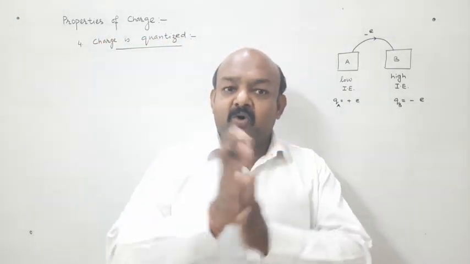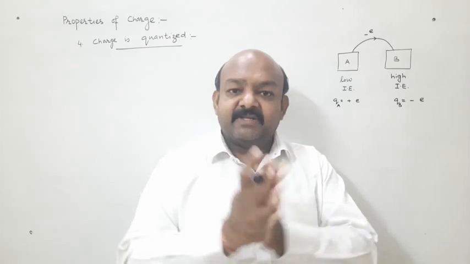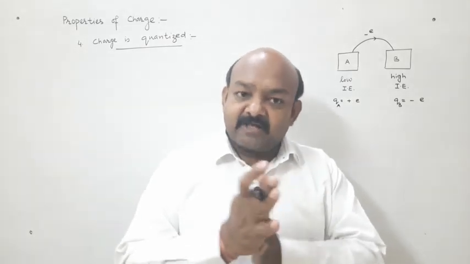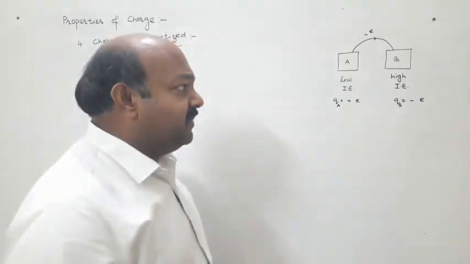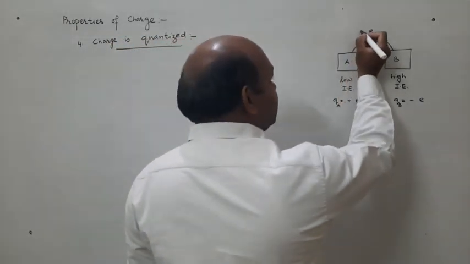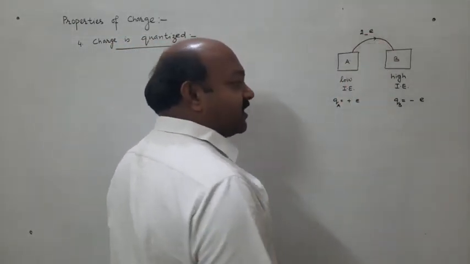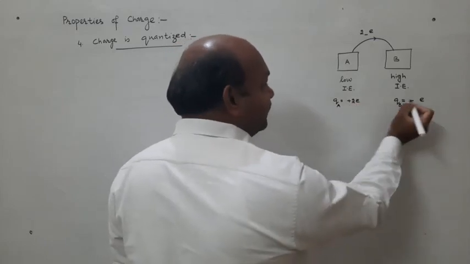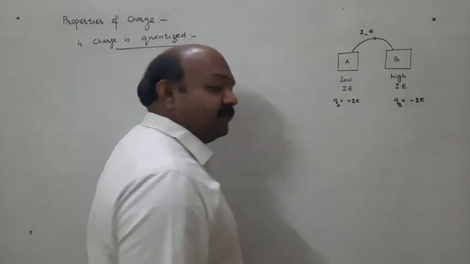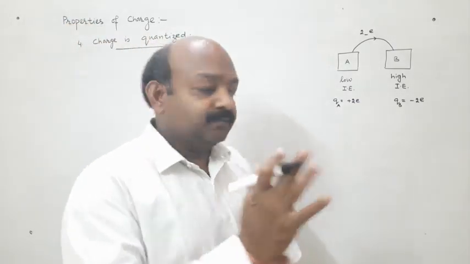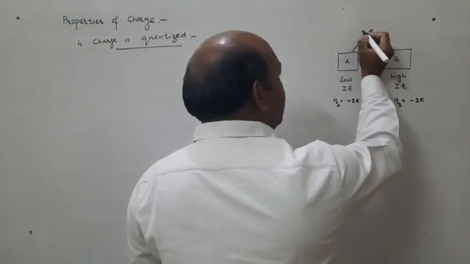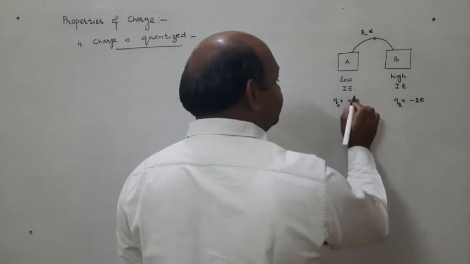Now keep on rubbing, more heat is produced, more transfer of electrons will take place from body A to body B. Say one more electron is transferred. If you rub more, one more electron will be transferred.